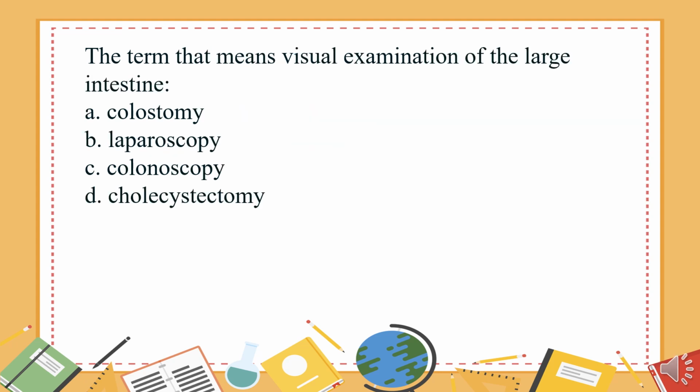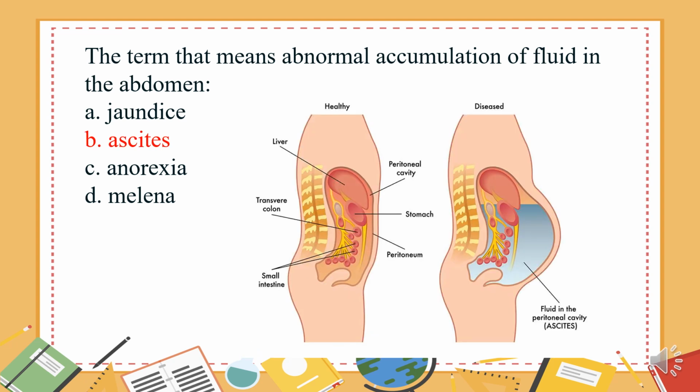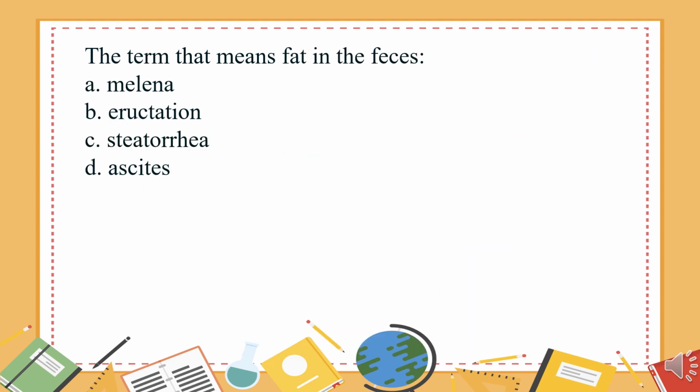The term that means visual examination of the large intestine: A. Colostomy. B. Laparoscopy. C. Colonoscopy. D. Cholecystectomy. The answer is C. Colonoscopy. The term that means abnormal accumulation of fluid in the abdomen: A. Jaundice. B. Ascites. C. Anorexia. D. Melena. The answer is B. Ascites. The term that means fat in the feces: A. Melena. B. Irritation. C. Steatorrhea. D. Ascites. The answer is C.